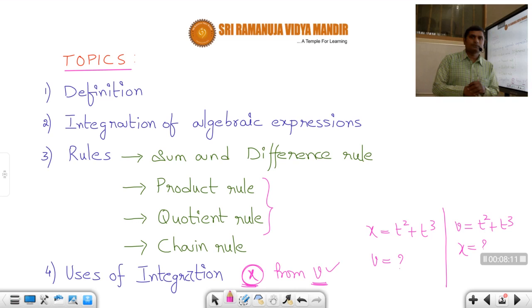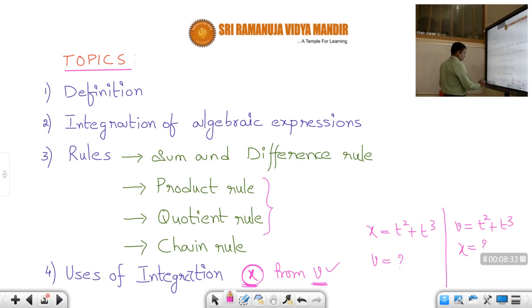Okay, students, let us start with the definition. What is meant by integration, and what are the formulas of integration for some expressions: algebraic, trigonometric, exponential, and logarithmic functions. Then we'll see the sum and difference rule, then the chain rule, and lastly the uses of integration. So now let us start with the first one.